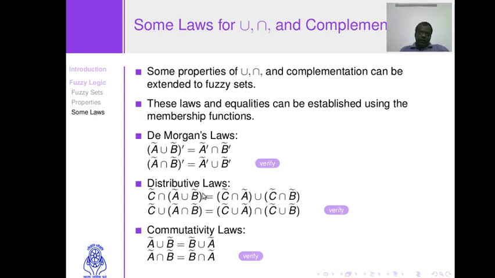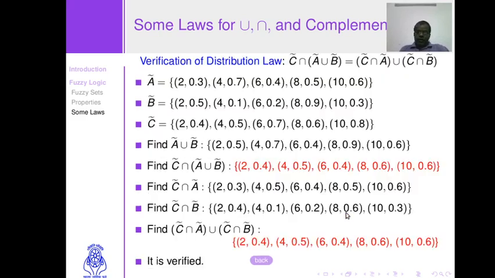In this sequence there is another set of laws, the distributive laws. As stated here, if there are three fuzzy sets, these equalities hold. C intersection of A union B is the same as C intersection A union C intersection B. We can again verify these laws with the help of some example.